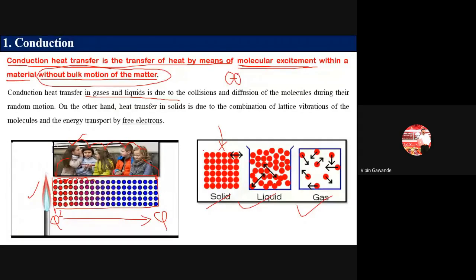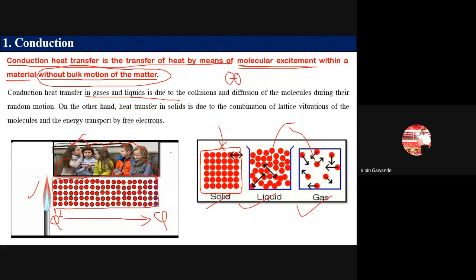Because what is the reason? In solids the molecules are closely packed, or they form the close bond. That's why the transfer of heat from one molecule to another molecule is very easy in solids as compared to the liquids, because here the molecules are scattered. In liquids and gases the molecules are scattered. That's why the heat conduction in solid is more as compared to the liquid and the gas.